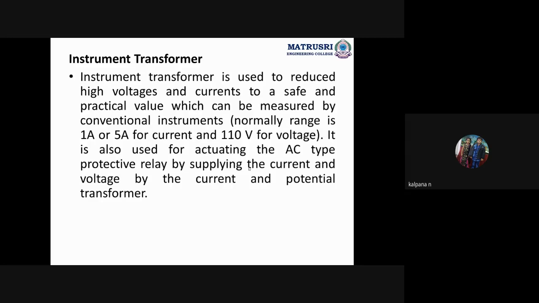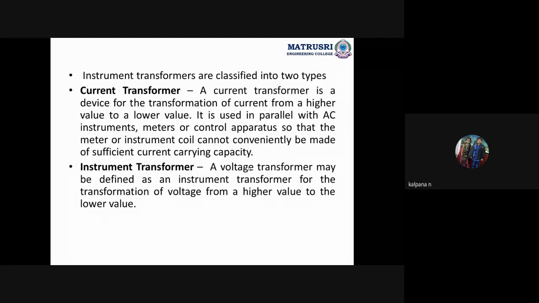This is covered in the unit on electrical measurements and instrumentation. Both current transformers and potential transformers come under these instrument transformers. In order to measure very high voltages and very high currents, we use low range meters in combination with instrument transformers. Current transformers are used to measure the current rating. Potential transformers are used to measure the voltage.